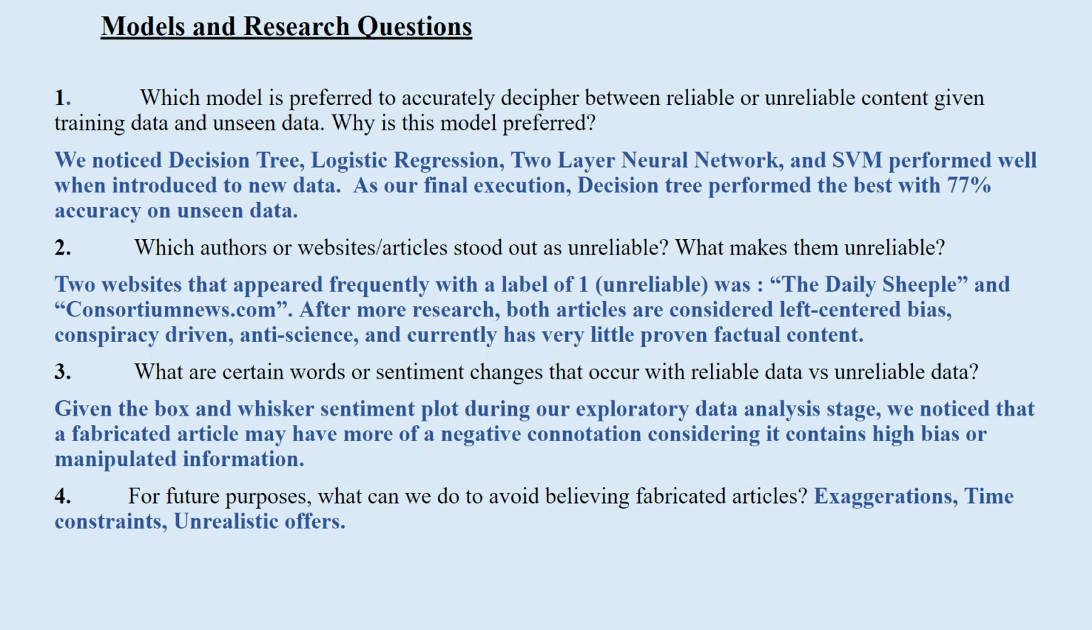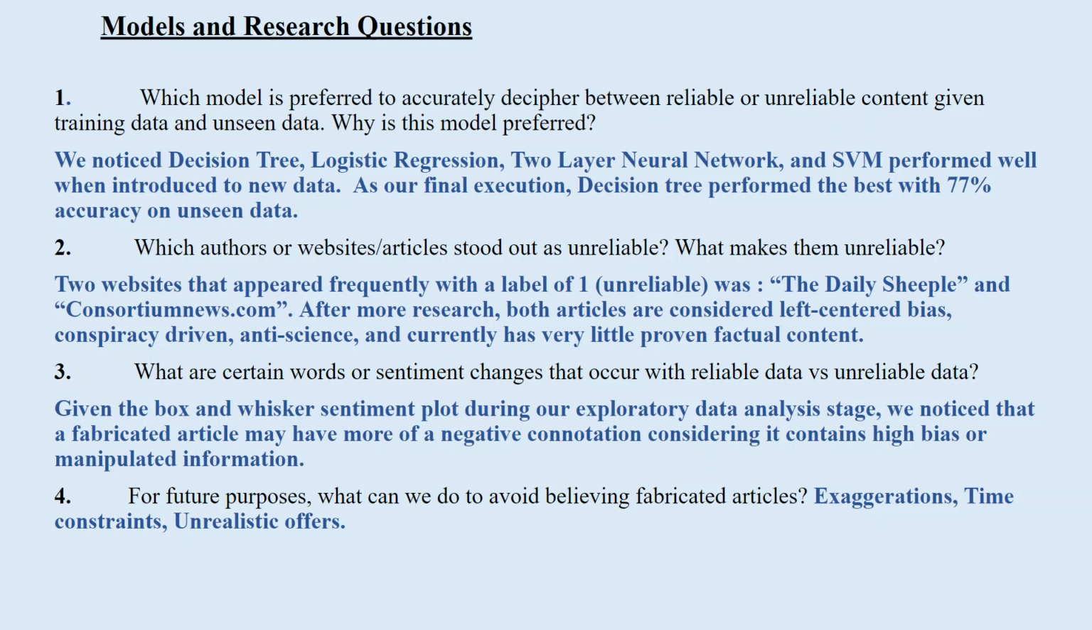These are the following questions that we were curious in answering. For example, one question we want to know is which authors or websites and articles stood out as unreliable. There were two websites that appeared frequently with a label of unreliable, which were the Daily Sheeple and consortiumnews.com. After more research on our part, we realized that both are considered left-center bias, conspiracy-driven, and anti-science, and were proven to not have very factual content.